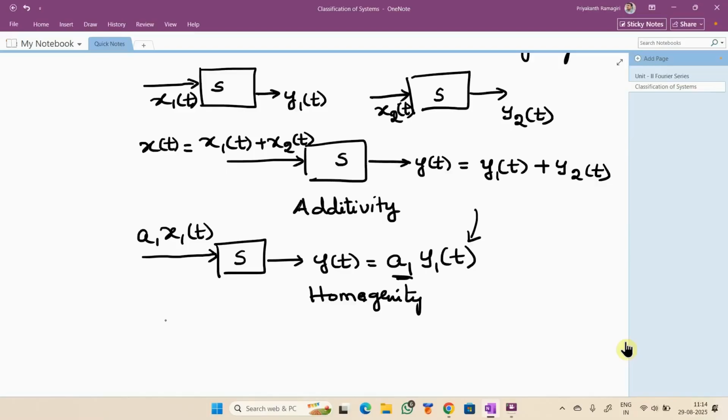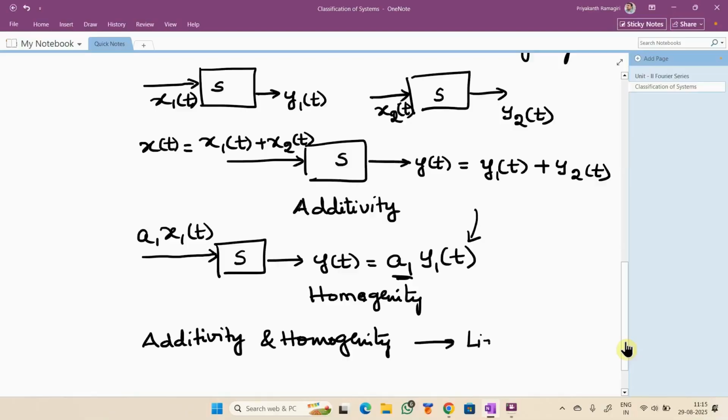Suppose only additivity is satisfied and homogeneity is not, or only homogeneity is satisfied and additivity is not, can we say that it is a linear system? No, sir. Both additivity and homogeneity must be satisfied, then only we can say it is a linear system.